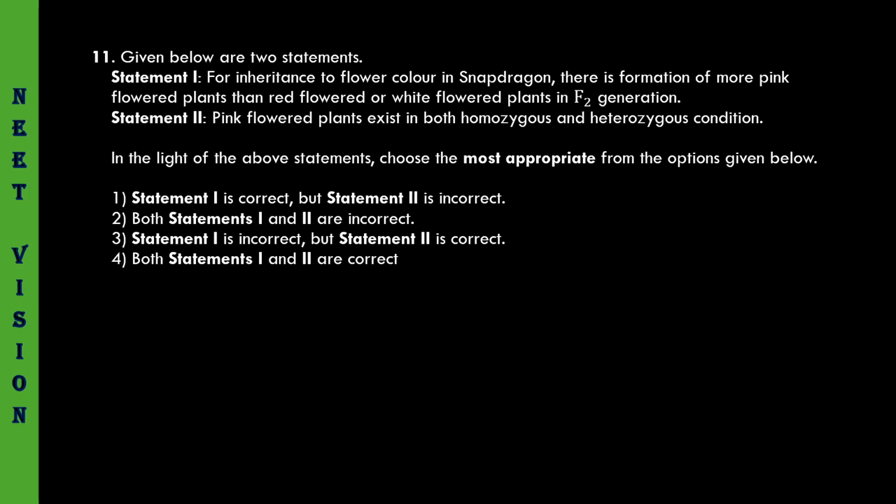Statement 1 is correct. Statement 2: pink flowered plants exist in both homozygous and heterozygous condition. Now, pink flowered plants exist only in heterozygous condition, but not homozygous. In homozygous, either red or white. The dominant trait is red. Recessive trait is white. Right. Pink flowered plants exist in both homozygous and heterozygous is incorrect. So statement 1 is correct, but statement 2 is incorrect. The first option must be the correct one.